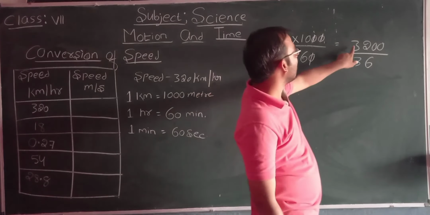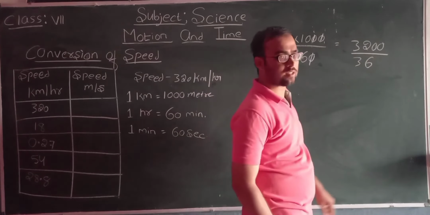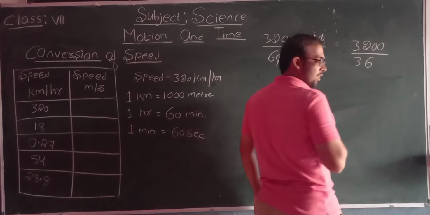Now what we have got is 3200 by 36. Now we will divide by 2.